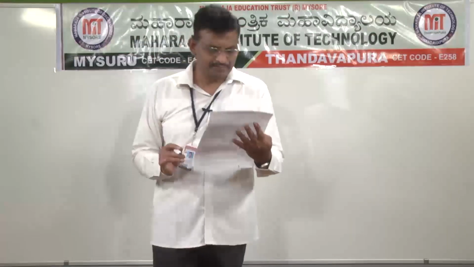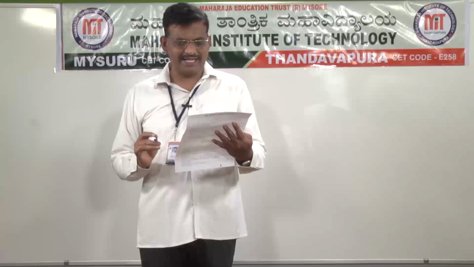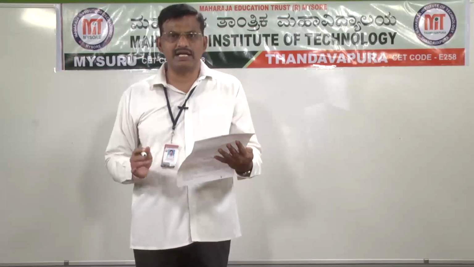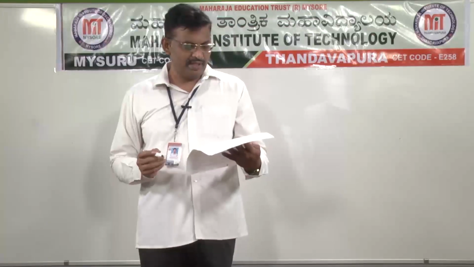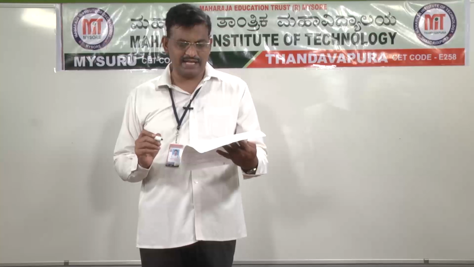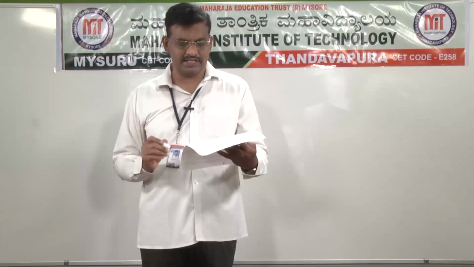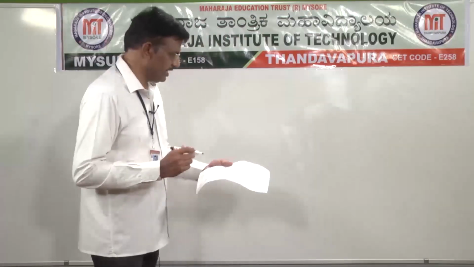Next, 16th question. When a force is applied on a body, Newton's second law is applicable only to the center of mass, that I explained already in the synopsis. 17th question. If the linear density of a rod of length 3 meters varies as lambda is equal to 2 plus x, then the position of the center of gravity of the rod is.